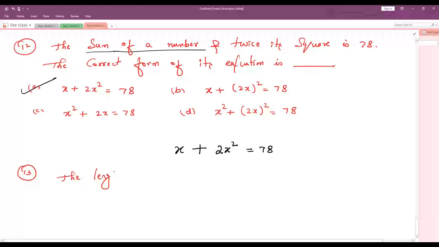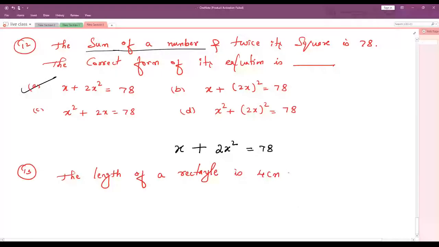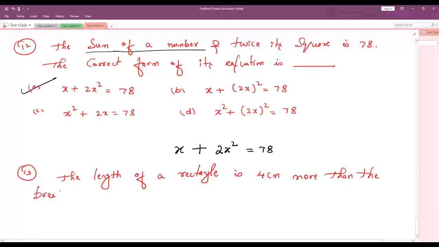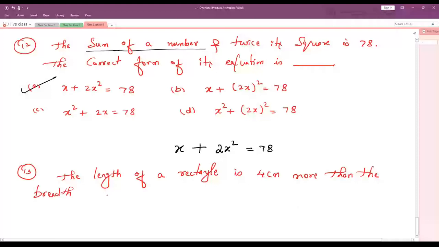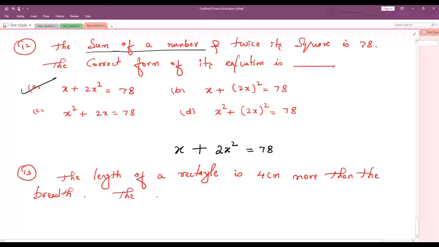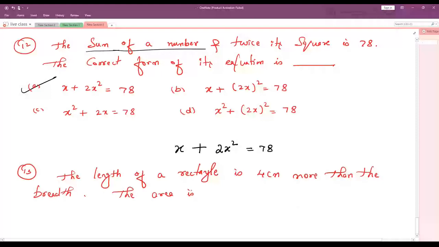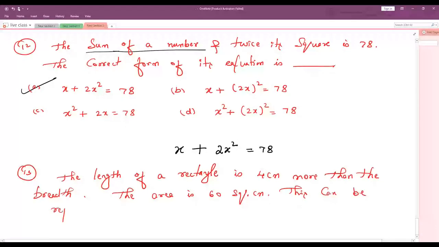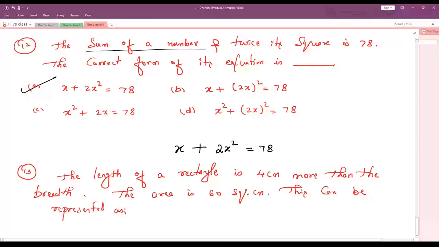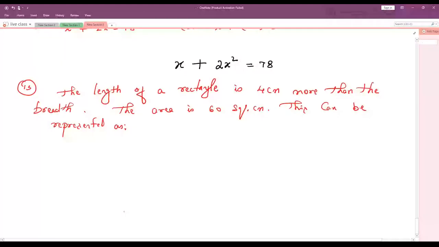The length of a rectangle is 4 centimeter more than the breadth. Full stop. The area is 60 square centimeter. Full stop. This can be represented as